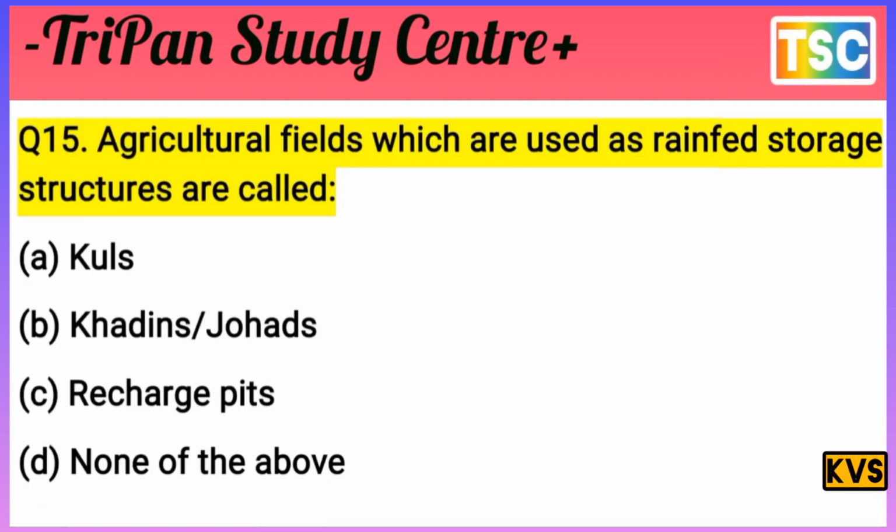Question here. Agricultural fields which are used as a rainfed storage structure are called? You understand the question? The question here: agricultural fields which are used as a rainfed storage structure are called? A is Kul, B is Khadin or Johad, C is recharge pit, D none of the above.